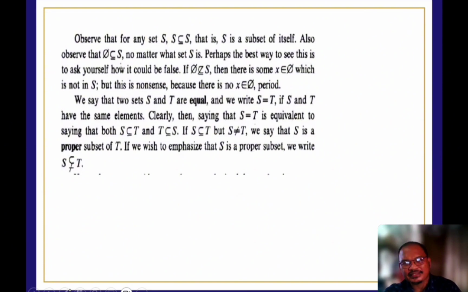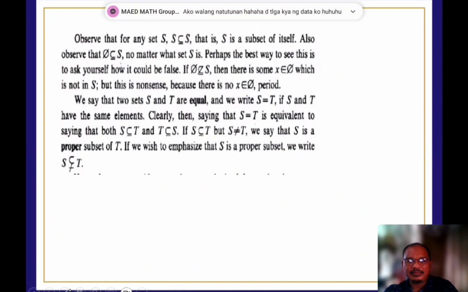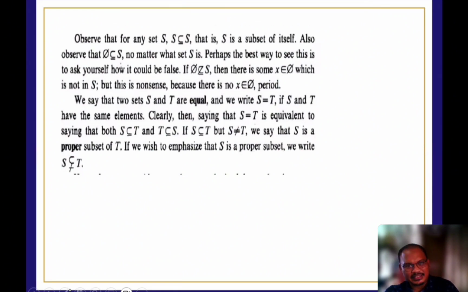Observe that for any set S, S is a subset of S, that is, S is a subset of itself. Also observe that a null set is always a subset of S, no matter what the set is. Perhaps the best way to see this is to ask how it could be false. Then there is some x that is an element of the null set which is not in S. But this is nonsense, because there is no x that is an element of the null set. Period.